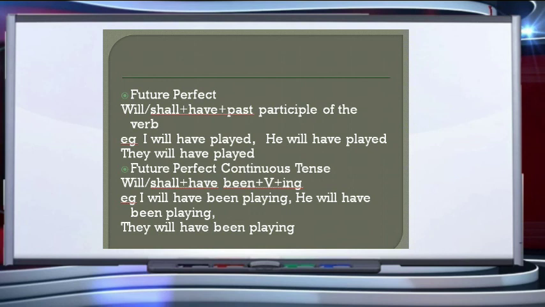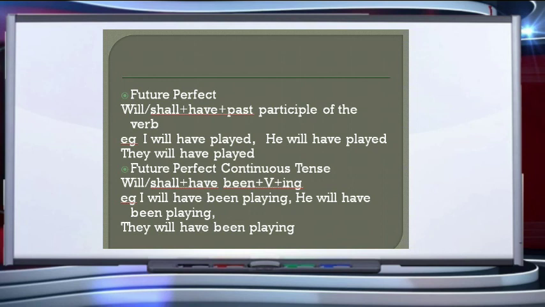And the future perfect continuous tense, again a combination of the perfect and the continuous tense. The formation is will or shall plus have been plus verb plus ing. Have been shows you the perfect tense and verb plus ing shows you the continuous tense.